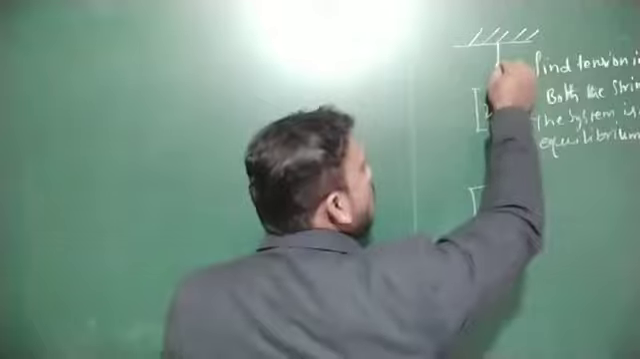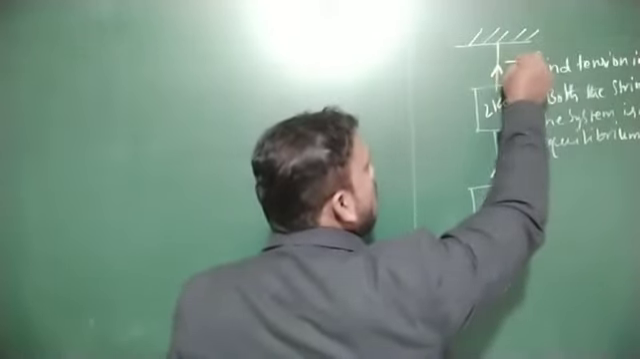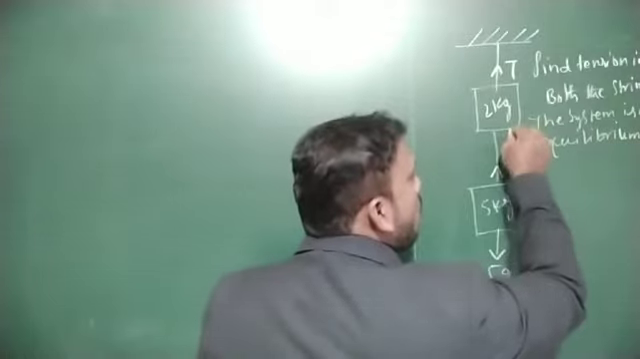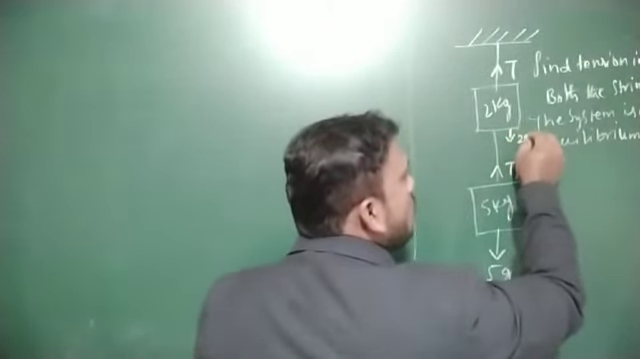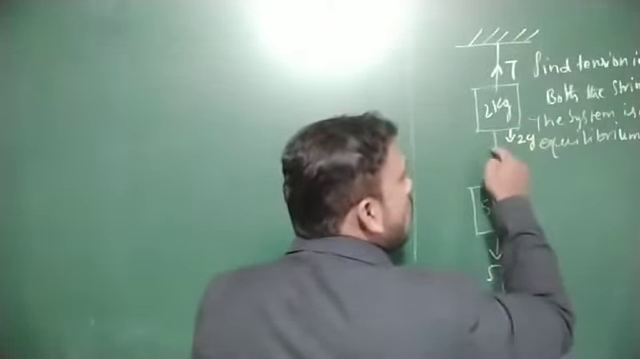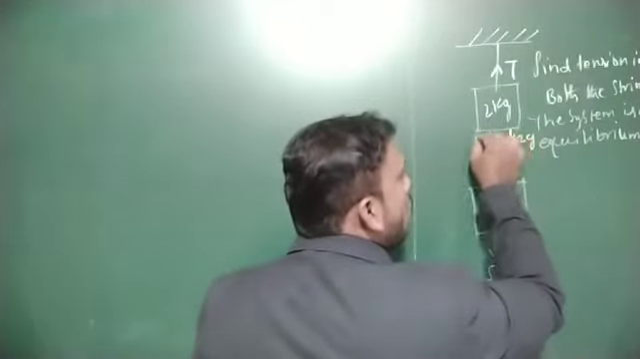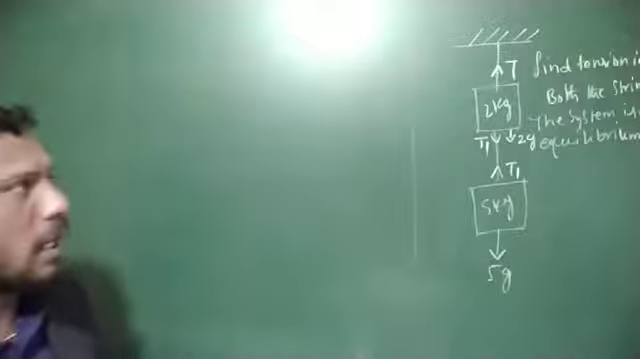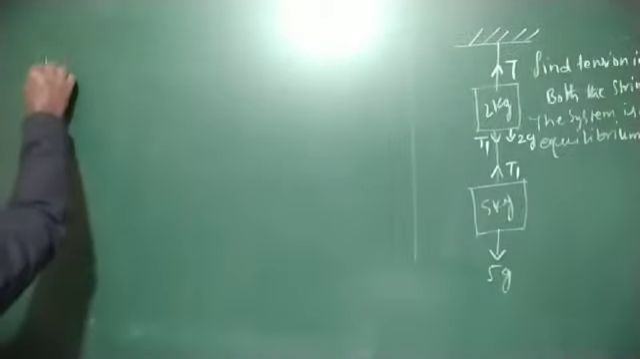And here the tension is in the upward direction. We take it as T. The weight of the 2 kg body acts in the downward direction, that is 2g. And also there is a tension T1 acting in the downward direction. How to calculate? First, write the free body diagram for the 5 kg mass.